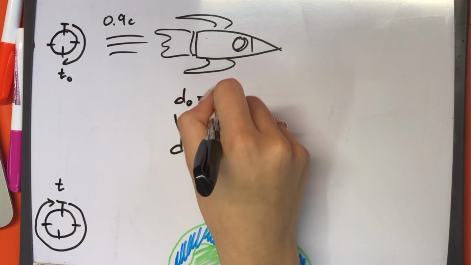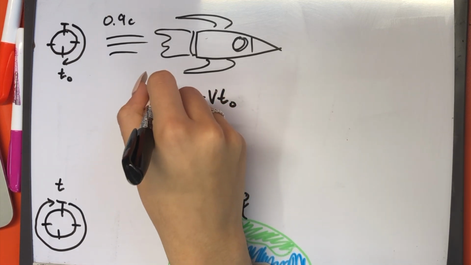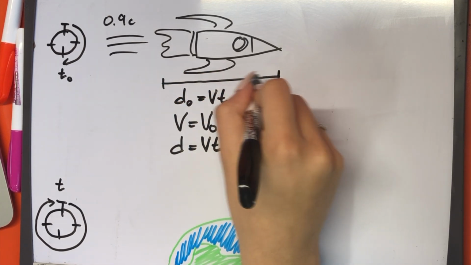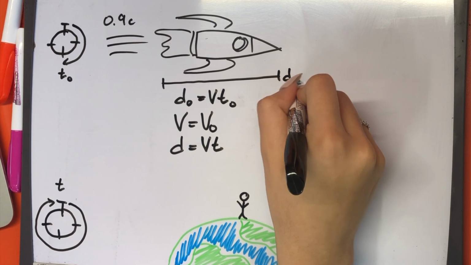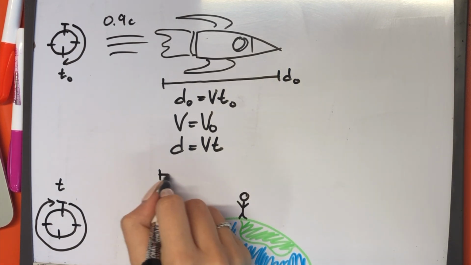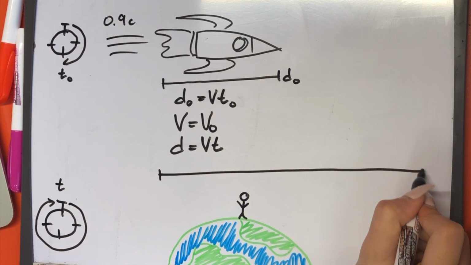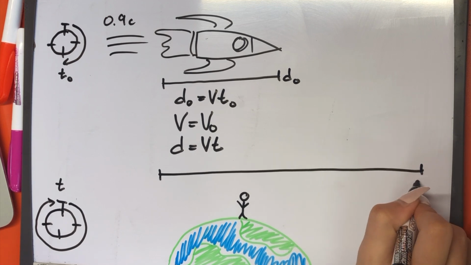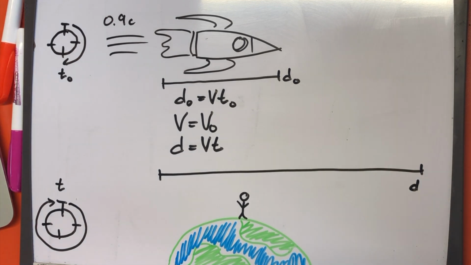Since distance is equal to velocity multiplied by time, and the time is shorter for the person traveling at 90% the speed of light, while the velocity remains the same from both perspectives, the distance traveled by the person moving faster would appear to be shorter. This shorter distance is known as the relativistic length.